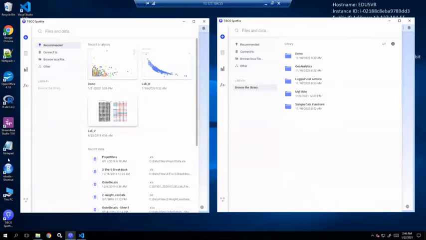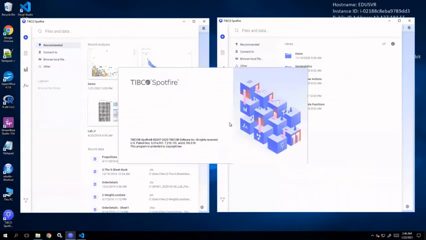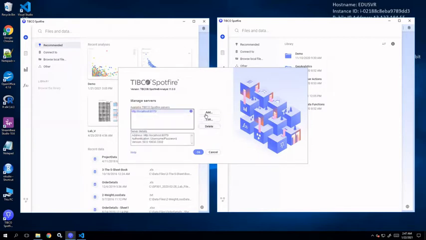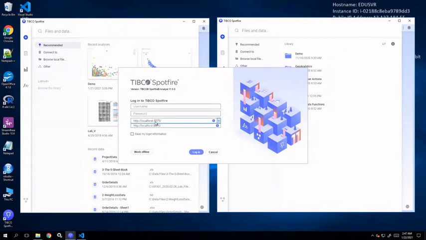How can you do that? When you are trying to log in, right now I only have one server, which is on the local machine itself. If you have more than one server, just click on manage server, and here you can add the URL, the address, for your server. Then you will have multiple servers in your list, and you can access them from this drop down. The server that you want to connect to, just click on it, provide the user credentials to log into that particular server, and then click on login.